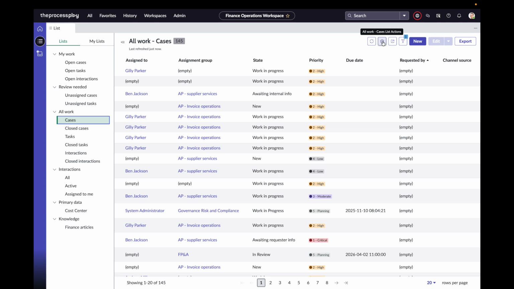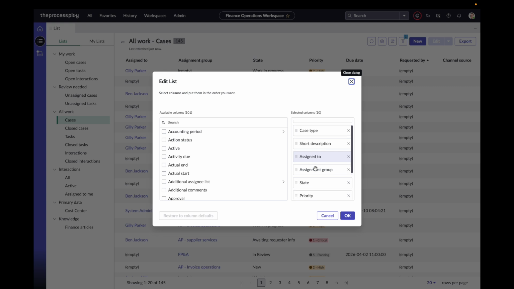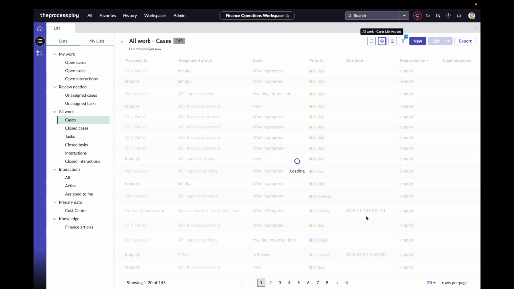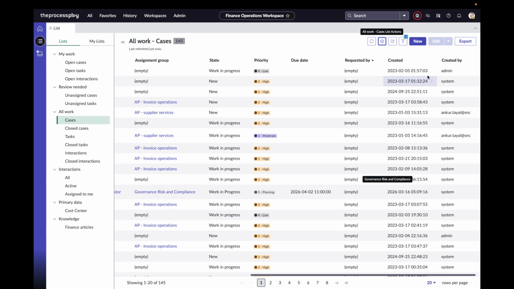So if I click on this again and I edit the columns, I might not be interested in channel source, but I might want to look at what date this record was created. So you see there's 101 available columns. This comes with knowing exactly what information is captured, but you can always just do a search. And I'm going to add created and created by. And then once I've done that, I have got the date and who created this.